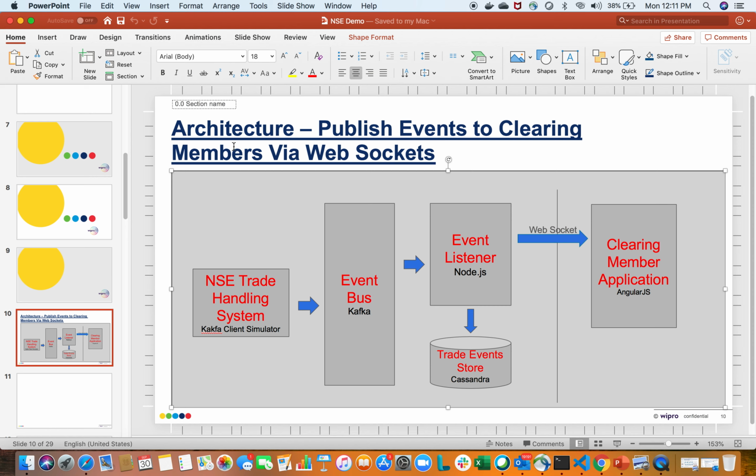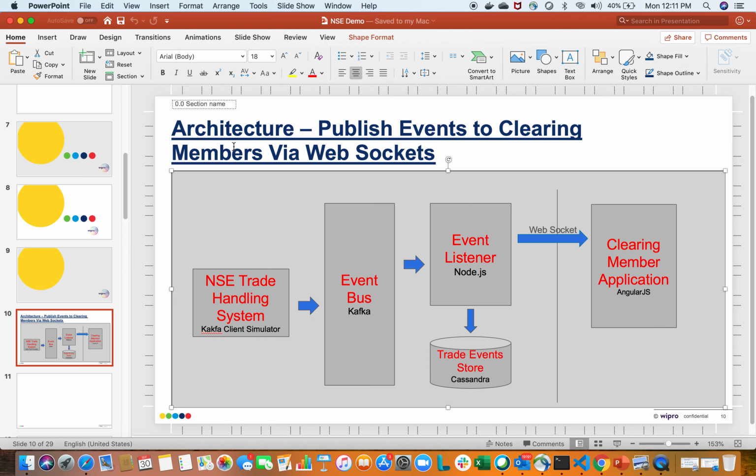I'm a chief architect with Wipro Digital, and I'm going to demonstrate a proof of concept we have developed for National Stock Exchange while responding to the proposal. The problem scenario we have picked for the POC is a scenario where trade applications or trade events are being published to stakeholders like clearing member, and currently it's a file-based interaction which takes a long time for the events to be passed to the external stakeholder, and also the sheer volume of the data means downloading the file itself takes a long time.